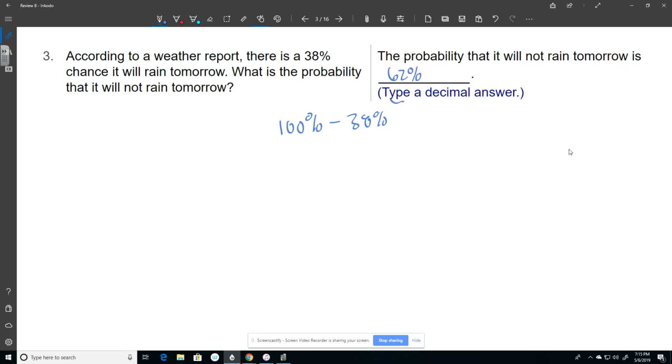But it wants me to type my answer as a decimal. So instead of a percent, I'm going to put in 0.62. That would be my final answer. So just remember, the chances of something not happening and the chance of it happening add up to 100%, because those are the only 2 options. Either it happens or it doesn't happen. There's no such thing as it kind of happens. It either rains or it doesn't.